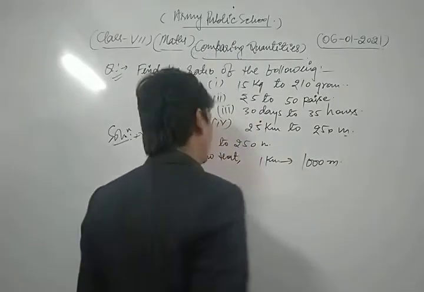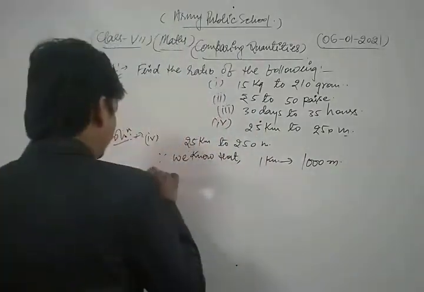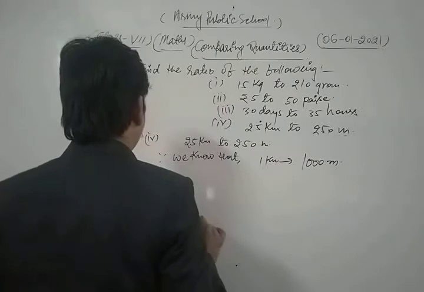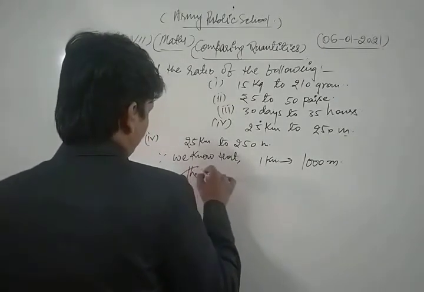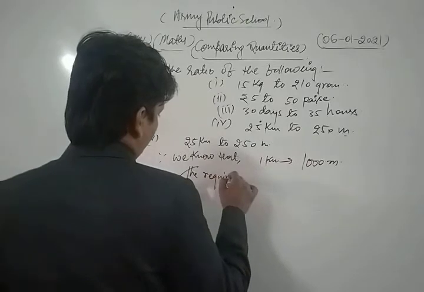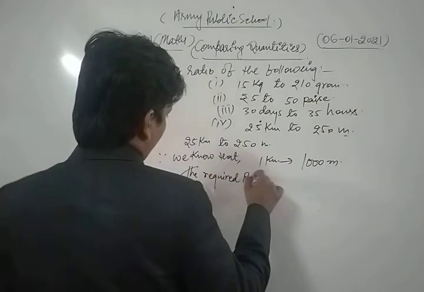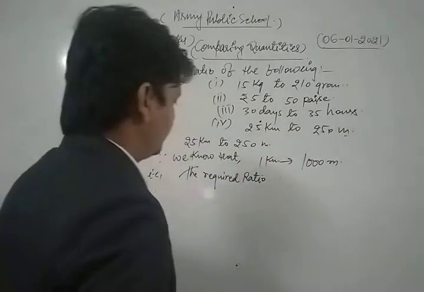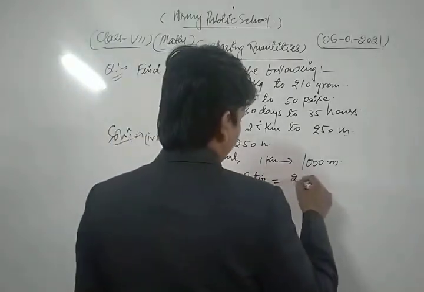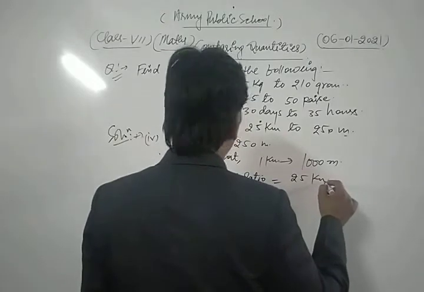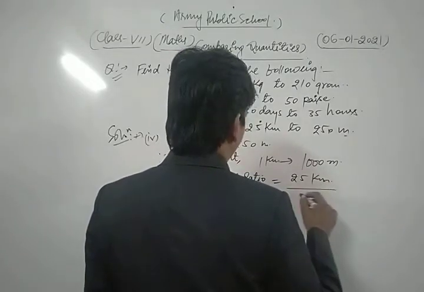That is the required ratio: 25 kilometer divided by 250 meter.